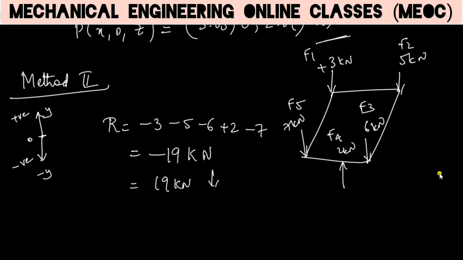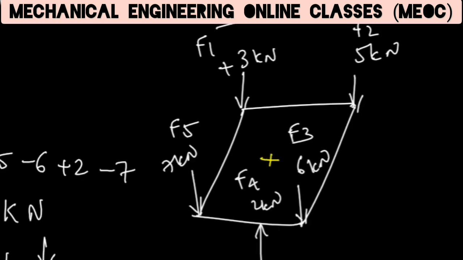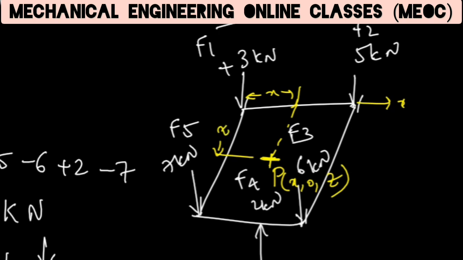Now the next step is, let us assume that the point through which this resultant is acting is somewhere here. Let this point be P, whose coordinates are x, 0 and z. So this dimension is x, because this is the x axis, and this dimension is z from origin, because this is the z axis.